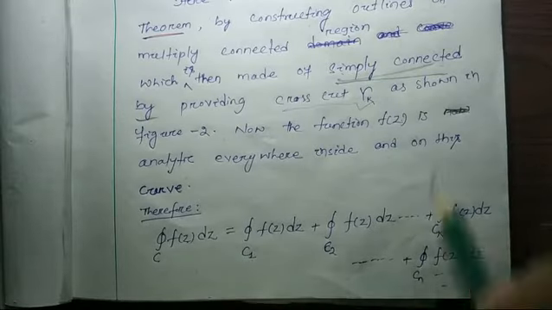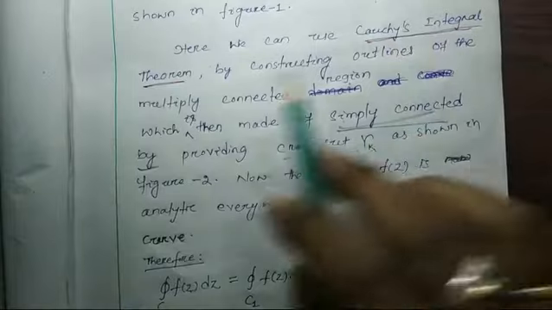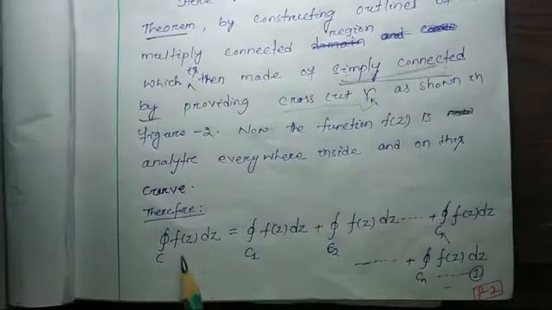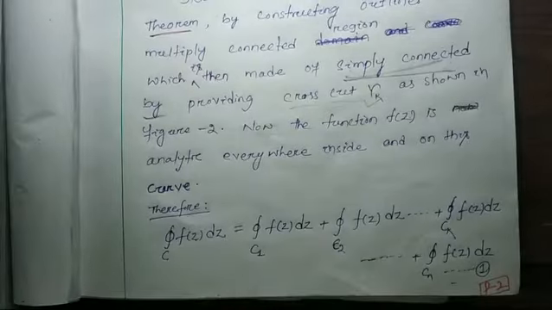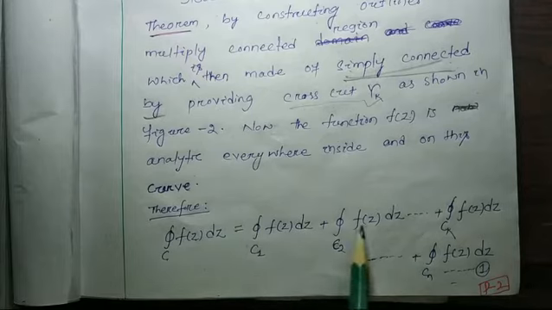So therefore, according to Cauchy's integral theorem, the closed integral of f(z) dz around C, the bigger circle, is equal to the closed integral of f(z) dz around C1 plus the closed integral of f(z) dz around C2, and so on up to Ck and Cn.